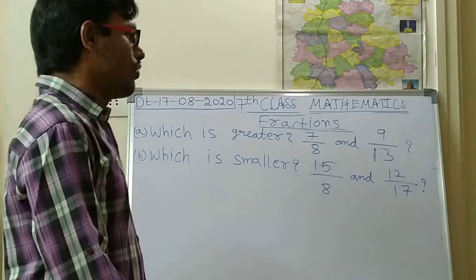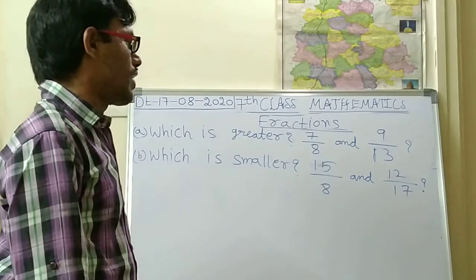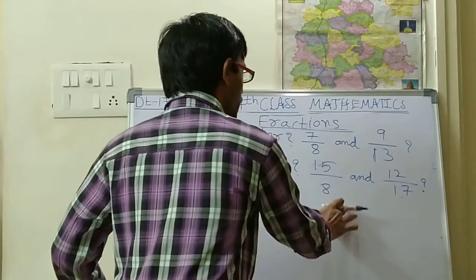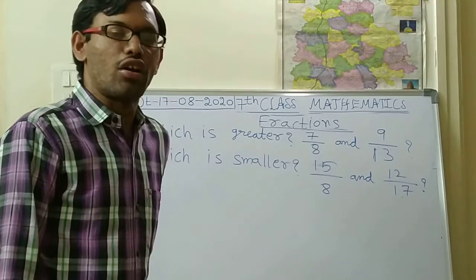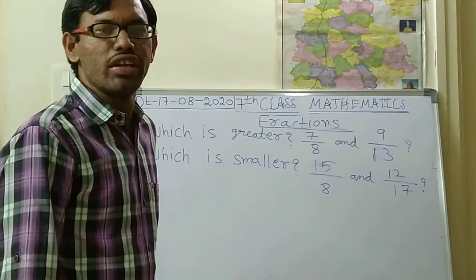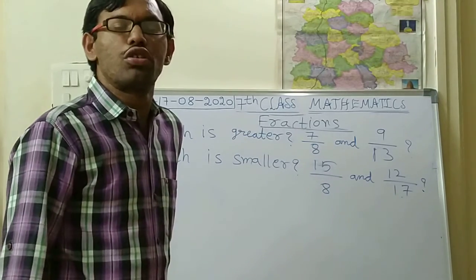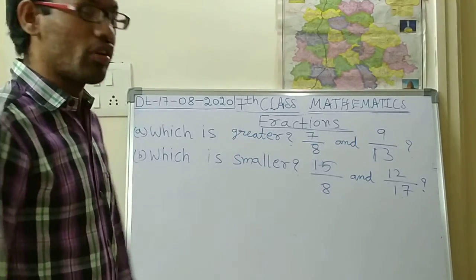So out of these two, you have to identify which is smaller. If you know the tables up to 17, you will be able to find this. Okay. If you don't know, please read the tables very thoroughly. So read one table daily, children, so that you will be perfect up to 20 tables. If possible, you can read up to 30 tables also.